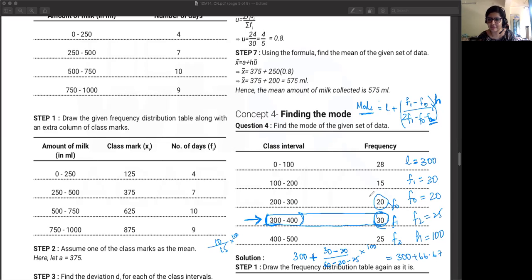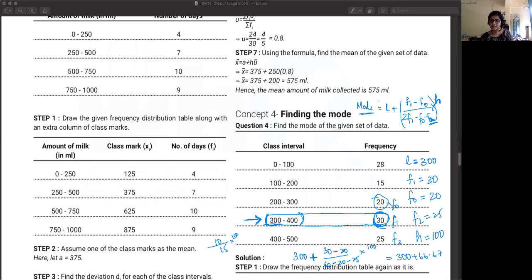Mika says you took F1 as 28. So Mika, it's directly the frequency of the preceding class and the frequency of the next class. You don't have to look at the ascending or descending order of the frequency. Only for the modal class do you look at the maximum. Okay, F1 means the modal class itself, you took it to be 28. But 30 is the highest, that's why.